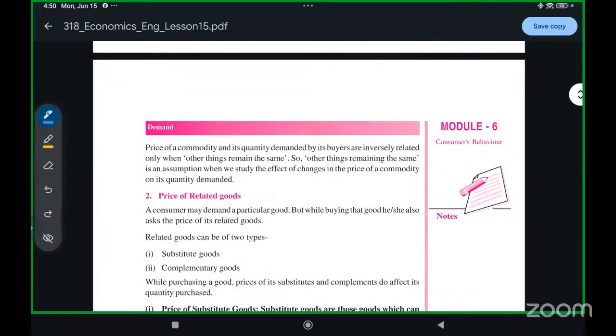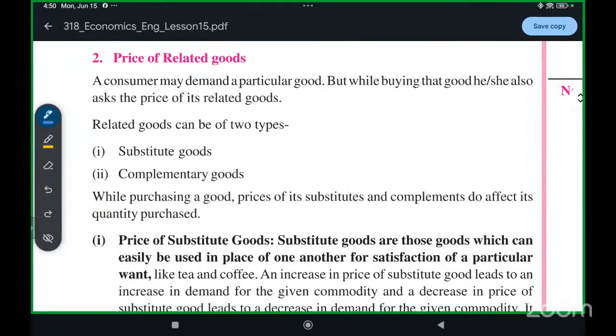Okay. Price of related goods. Now, what are related goods? Suppose with an apple, I can relate an orange. Other fruits are related with the main good. A consumer may demand a particular good, but while buying that good, he or she also asks the price of its related goods.